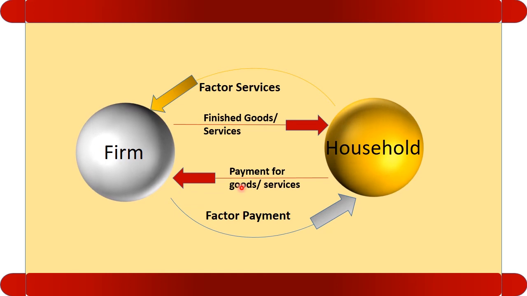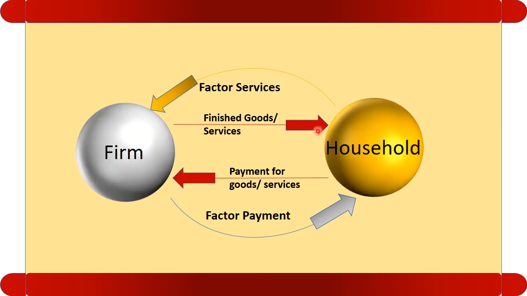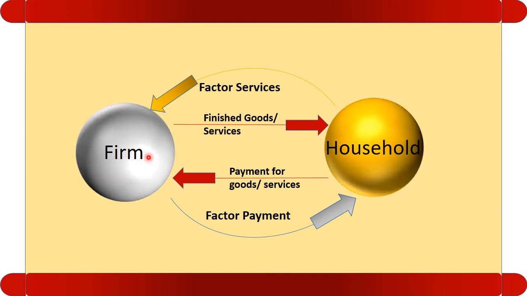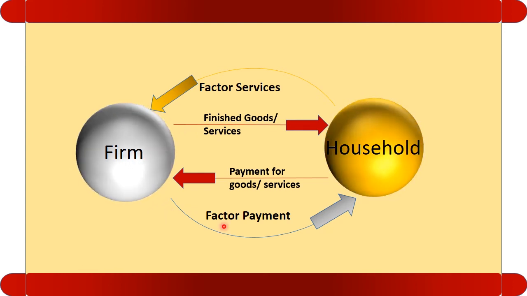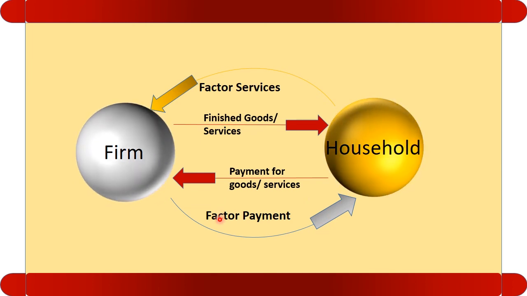Just try to see the things in a little bit more detail. Households provide factor services. They provide labor, they provide land, they provide capital, they provide entrepreneurship to the firm. In consideration of all these factor services, the firm make the payment to the household. The payment which the firm make to the household is called factor payment. For the land, the firm pay rent. For the capital, the firm pay interest, and so on.